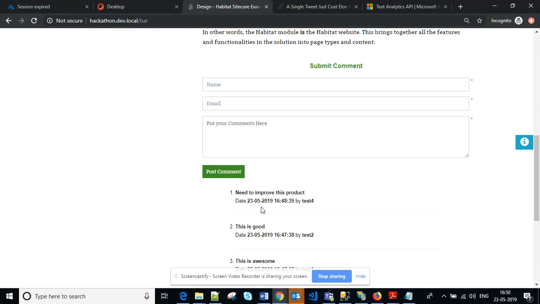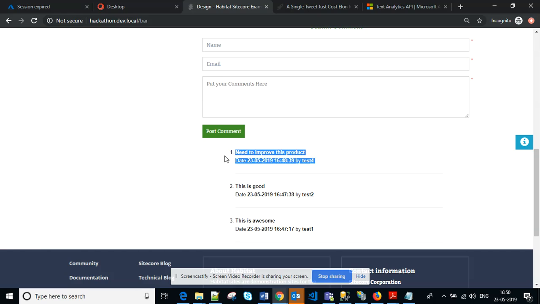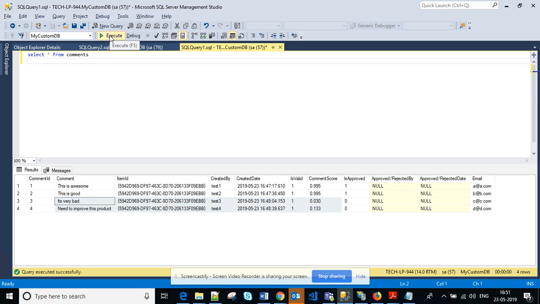Let me refresh it here, and you see we get this comment here as I have approved it, but the comment that I have rejected is never going to show here. If I go to the database again and execute it, you see these are the valid comments, and this is not a valid comment. So I never receive it on my Sitecore backend now.